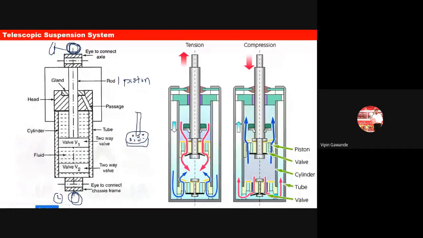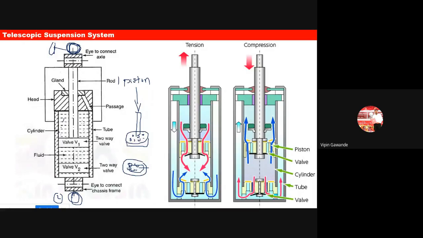So one wall is here, another wall is here, wall 2. That wall also has holes. So this is our wall 1, and this is our wall 2. The piston is attached to wall 1, and around this piston and wall we have the fluid or oil. This is oil or fluid surrounding these walls.